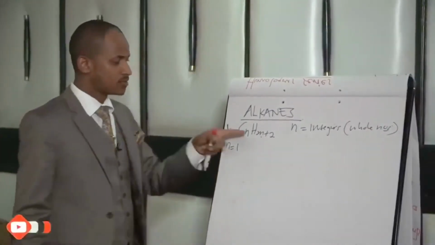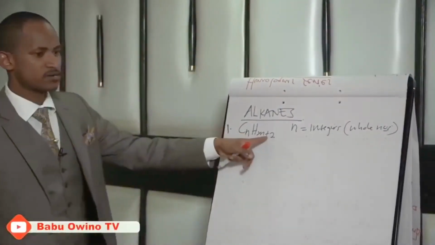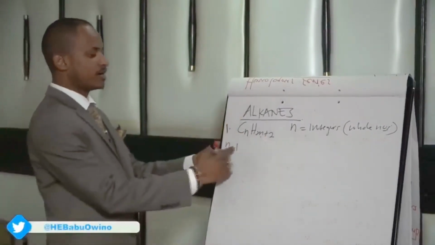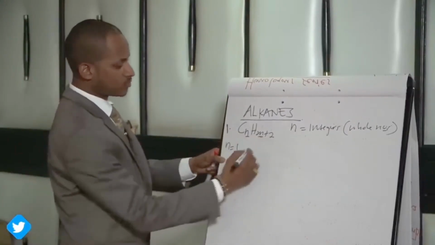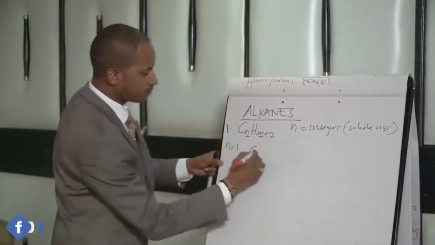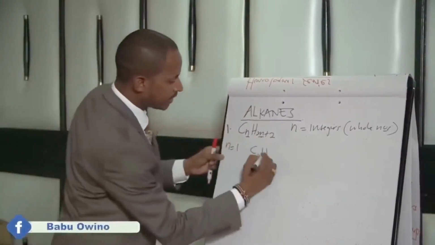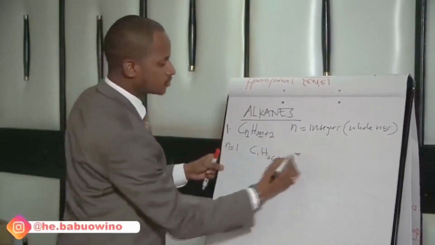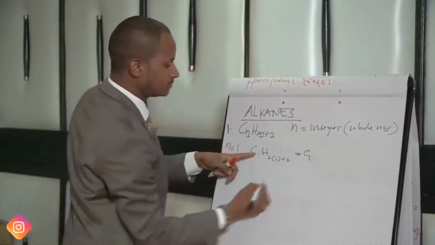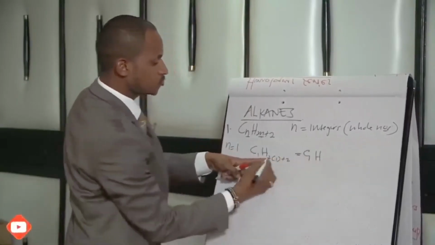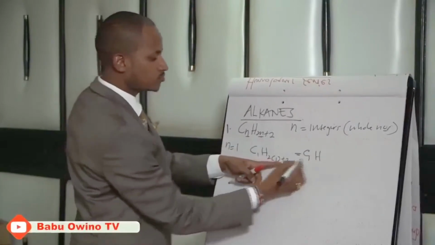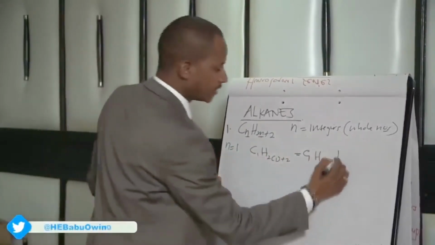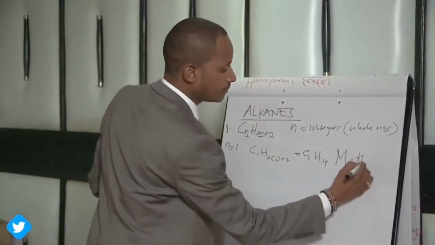When our n is 1, we simply place it in the general formula CnH2n+2. So when n is 1, you replace n with 1, that is C1, then H of 2 times 1 plus 2. 2 times 1 is 2, 2 plus 2 is 4. C1H4 is methane.